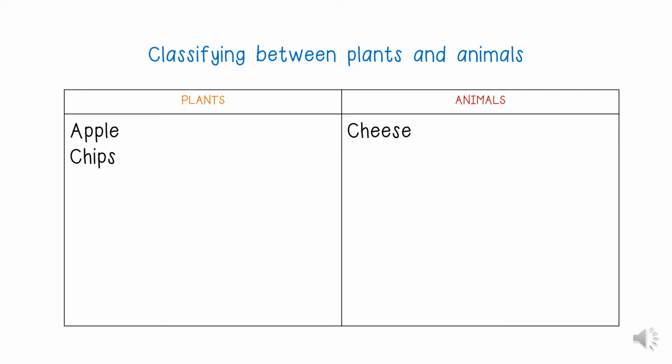For example, the 3 that I chose, which are the apple, the chips, and the cheese. The apple comes from the plant. The chips, which is formed from potatoes, is from a plant. And then lastly, the cheese comes from an animal, which is the cow.